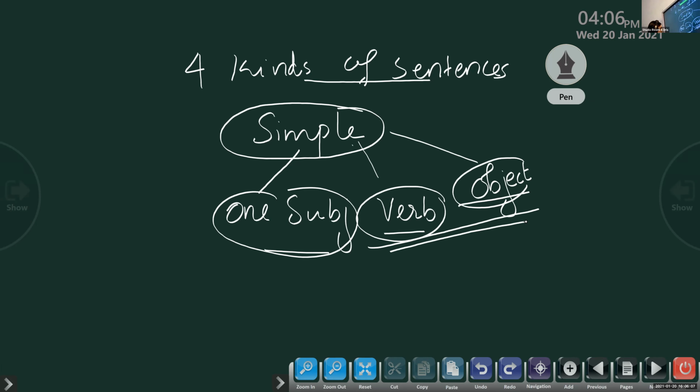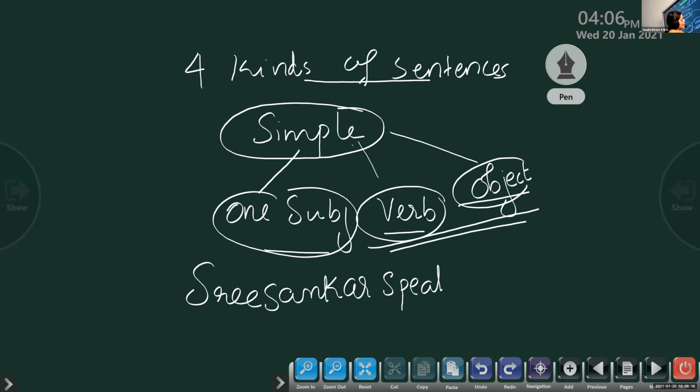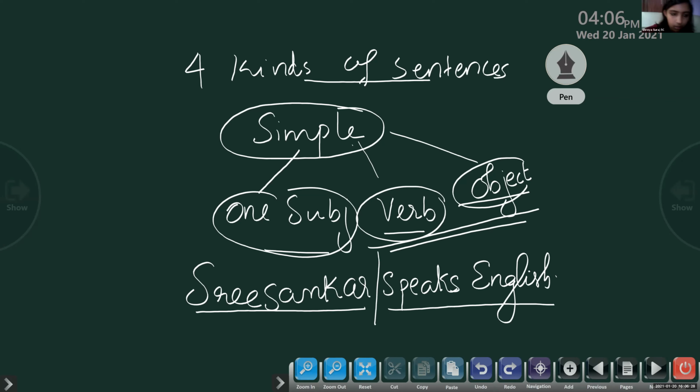Sri Shankar speaks English is an example for a simple sentence. Sri Shankar speaks English. It is an example for a simple sentence because it has only one subject, Sri Shankar, and only one predicate, speaks English. One subject and only one predicate, and the predicate part contains only one verb in it, not more than that. Such sentences are called simple sentences.